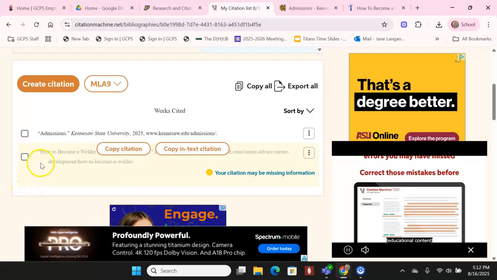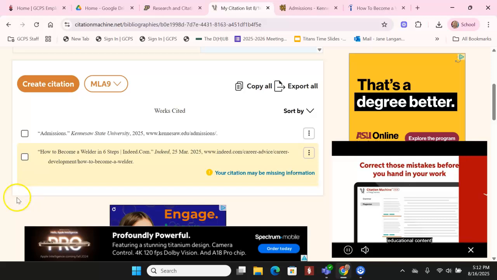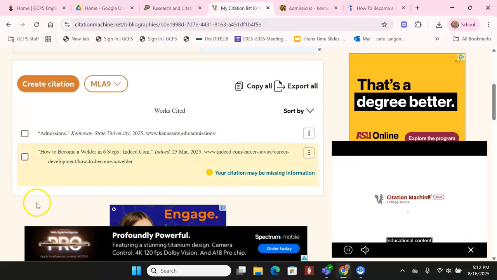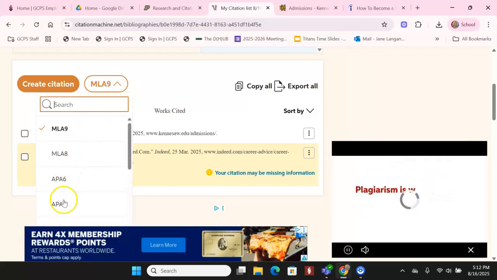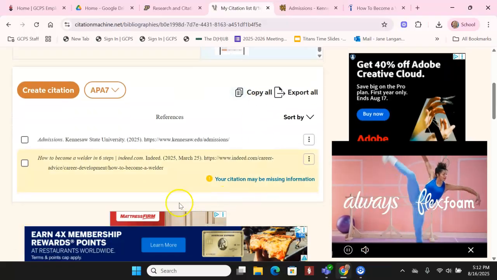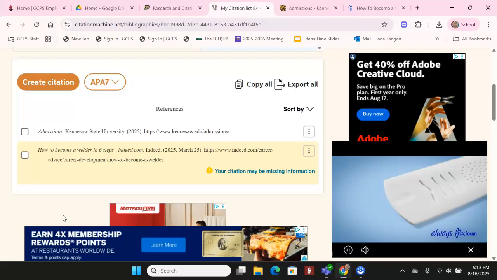That means that the title is hanging out to the left so that on your page you can quickly see the titles of things because the rest is not getting in the way. Again, this is your works cited, but we can change it to APA, and then it changes to references. And again, you can see subtle differences here, but both of my sources are there.